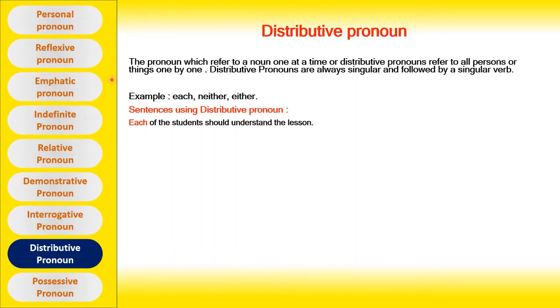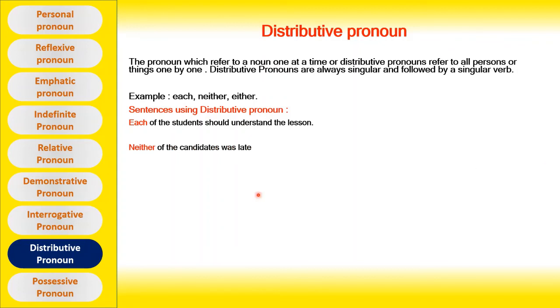Distributive pronoun. The pronoun which refers to a noun one at a time. Or we can also say distributive pronouns refer to all persons or things one by one. Distributive pronouns are always singular and followed by a singular verb. Examples of distributive pronouns are each, neither, either. Sentences using distributive pronouns. Each of the students should understand the lesson. Here, the distributive pronoun each is referring to the students one by one.